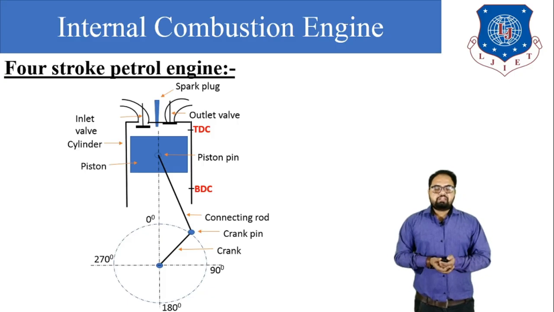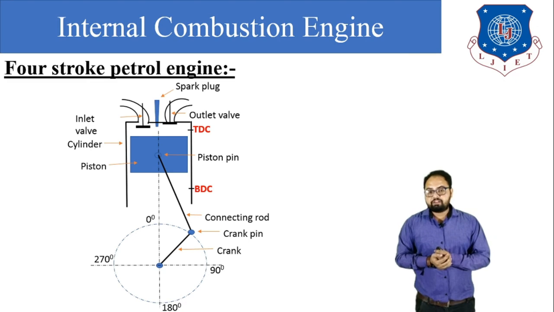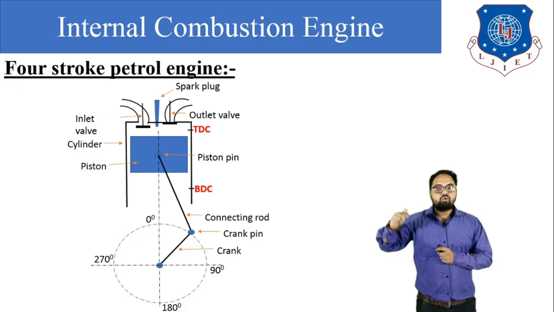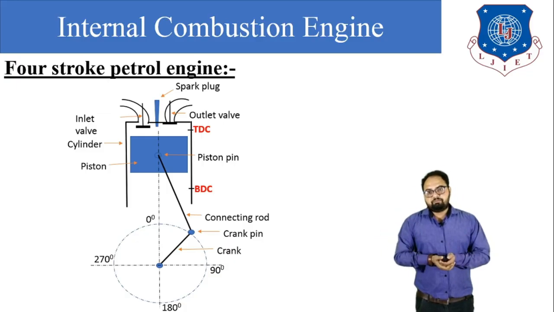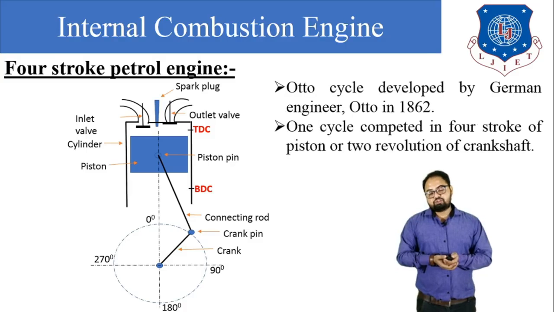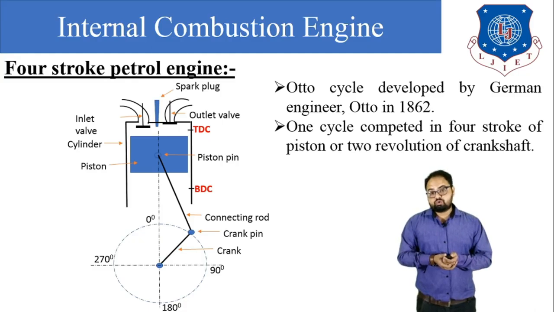So next, let's start with the 4-stroke petrol engine, in which one cycle is completed in 4 strokes. The 4-stroke petrol engine was developed by German engineer Nicolaus Otto in 1862, and this cycle works on the Otto cycle.